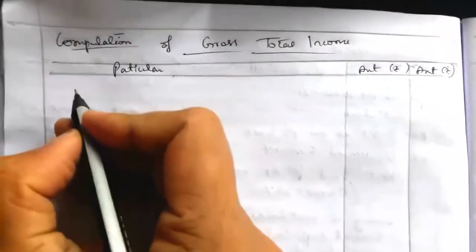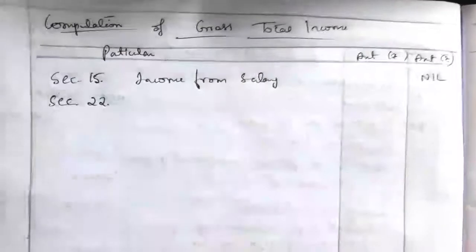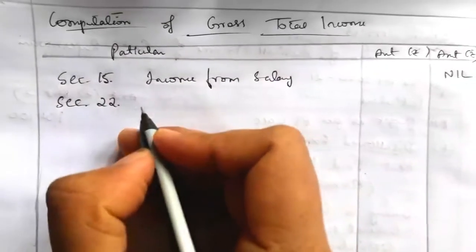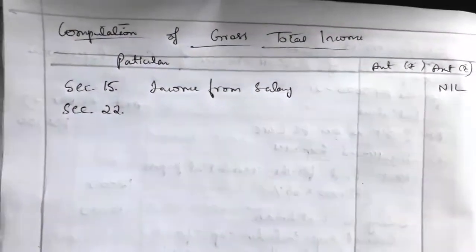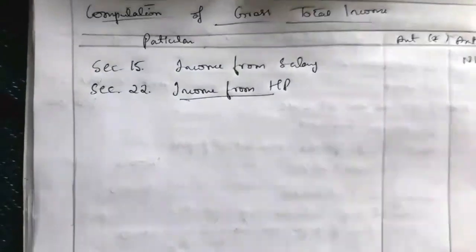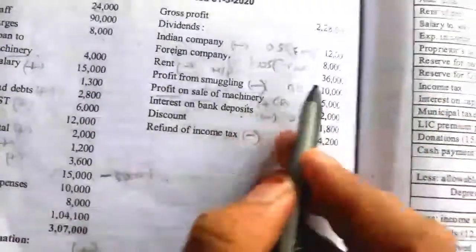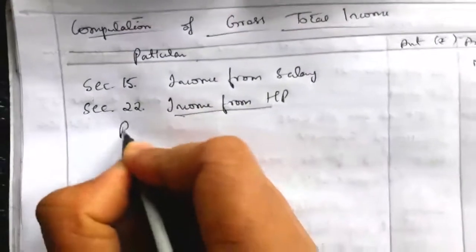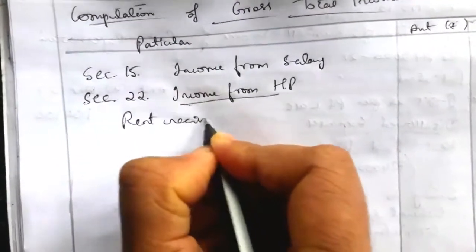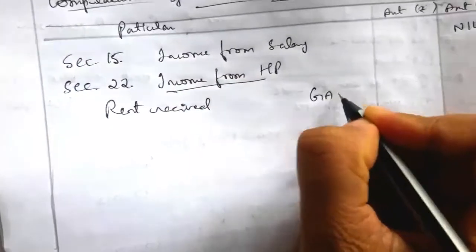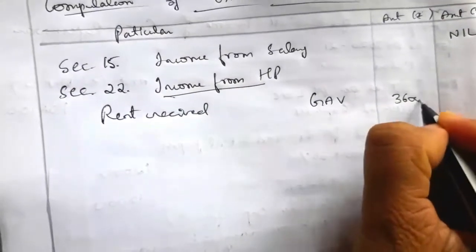So next we'll calculate the gross total income, particulars and two amount columns. So first is section 15, salary income. Section 15 income from salary will be nil. Next section 22 is relating to house property. They have given the value of rent received, that is 36,000. So the rent received is taken as GAV, gross annual value. That value is 36,000.